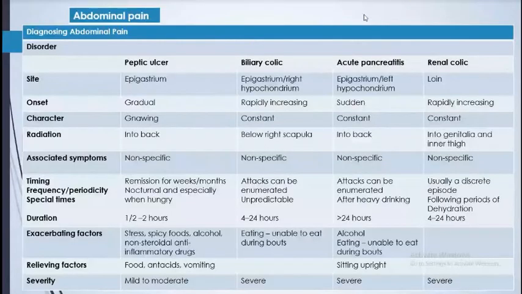I'm not going to describe all of this, but there are certain diseases like peptic ulcer, biliary colic, acute pancreatitis, and renal colic. All these give abdominal pain. Peptic ulcer is all right; the region is the epigastric region, where the stomach is. Biliary colic is also in the epigastric region, as well as the right hypochondrium, because it lies close to the liver. So where is the liver? The liver is in the right hypochondriac region. Acute pancreatitis is definitely epigastric and left hypochondriac region, and renal colic is in the loin, because the kidney resides in the loin side of the body.